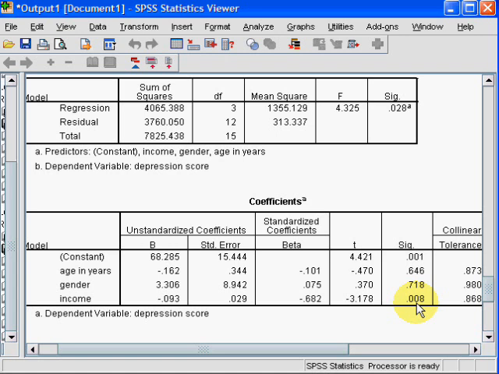So what we would conclude from this is that as income increases, depression score decreases. Okay, so every £1 extra income reduces depression score by 0.09 of a point. Every increase by one standard deviation in income reduces depression score by 0.6 of a standard deviation.